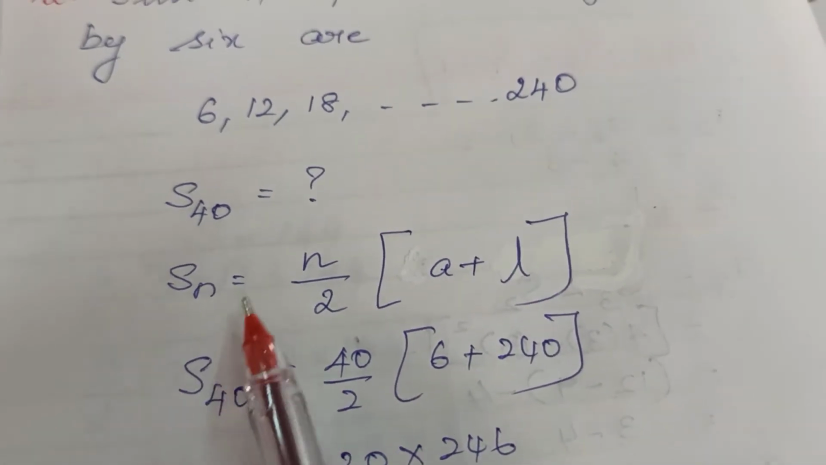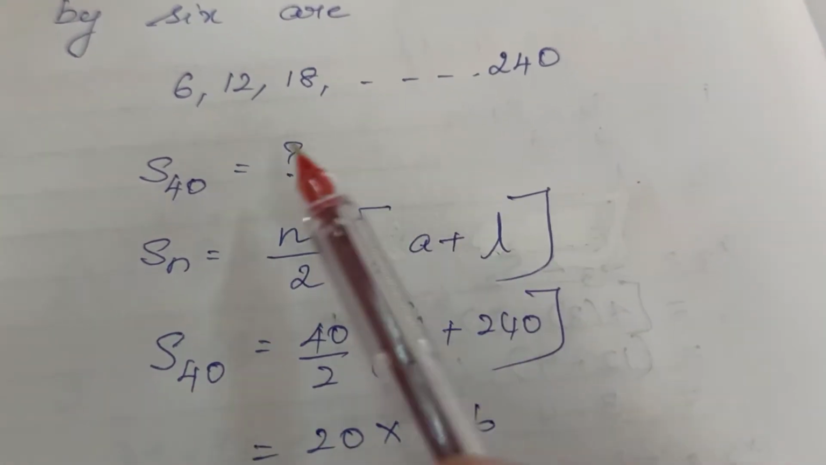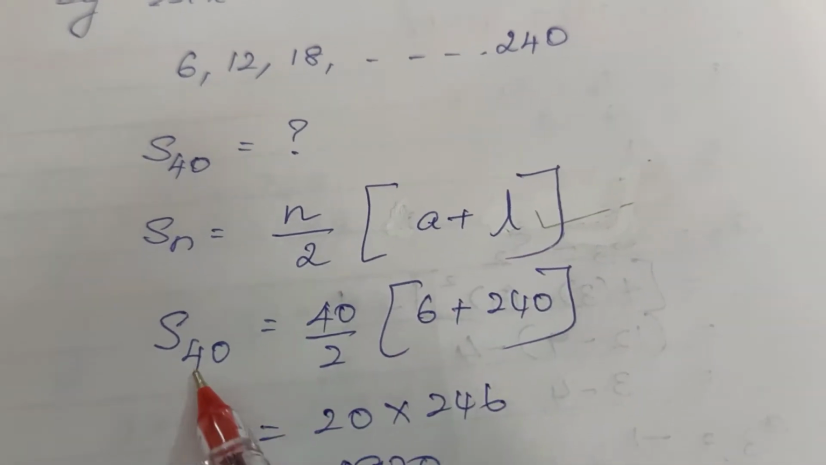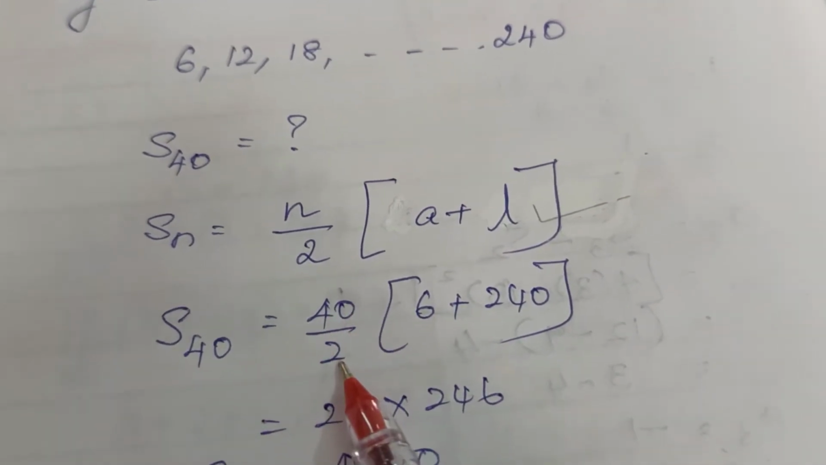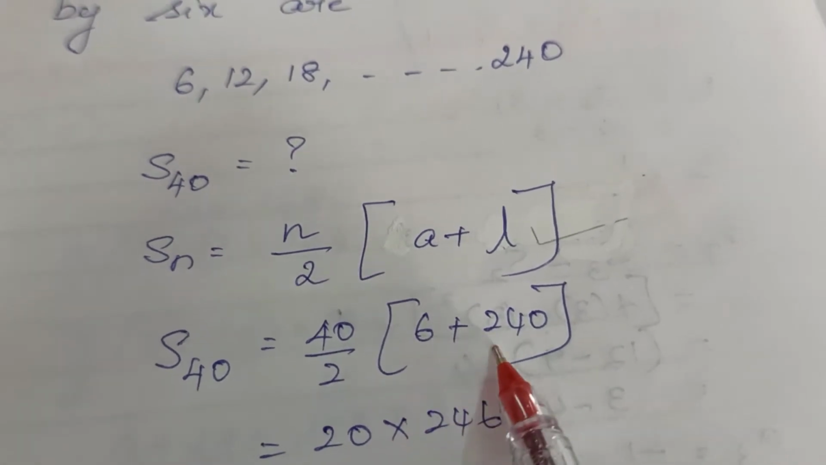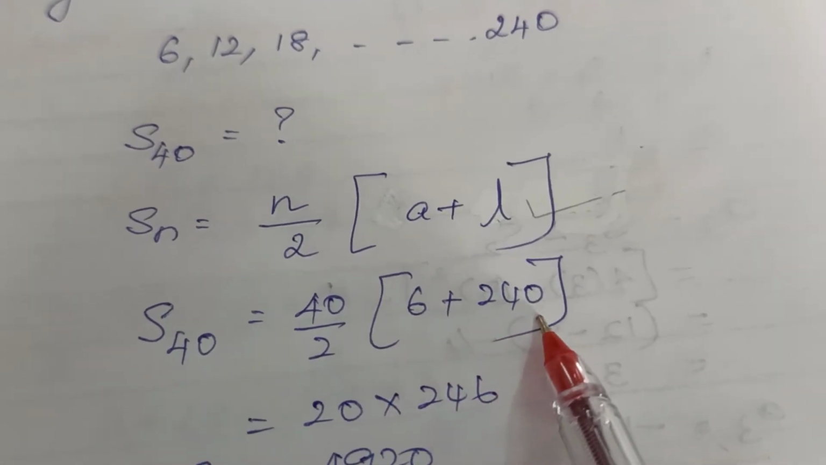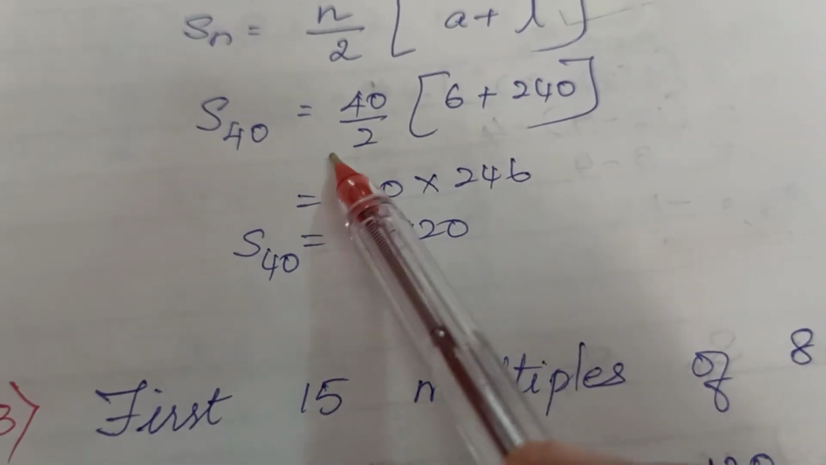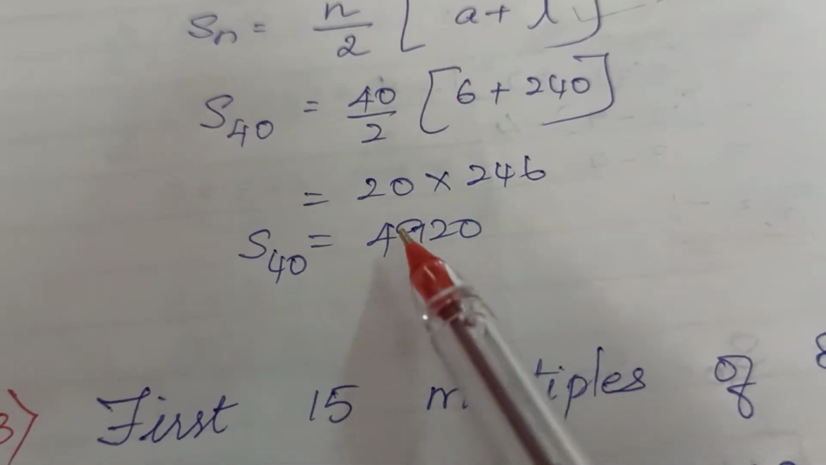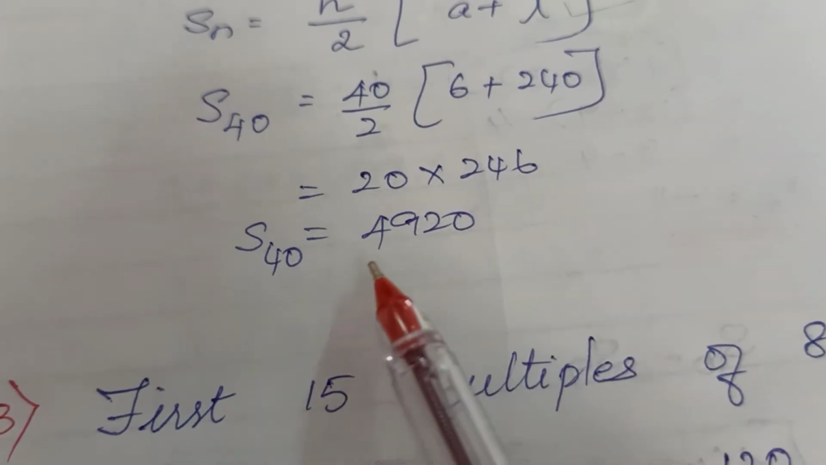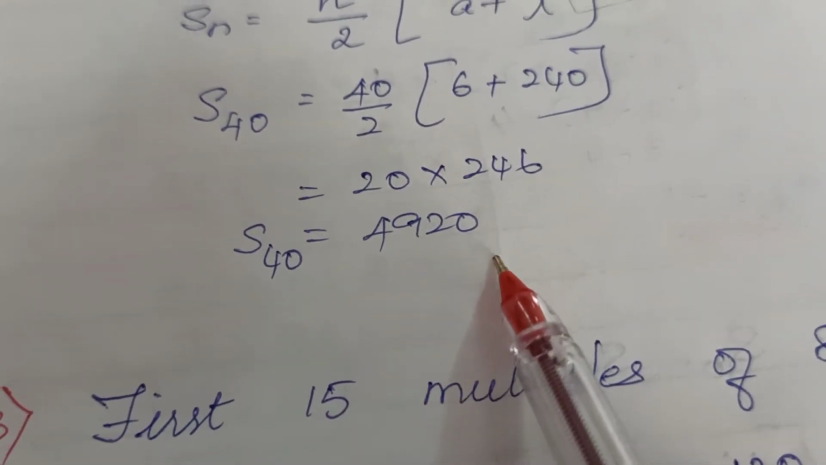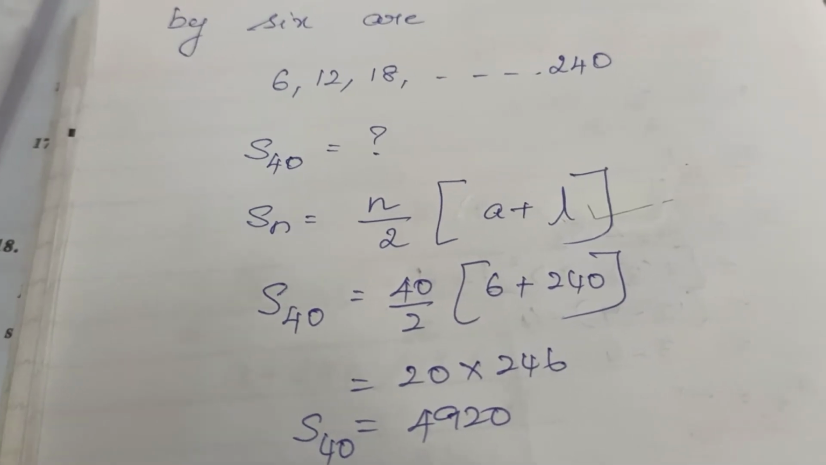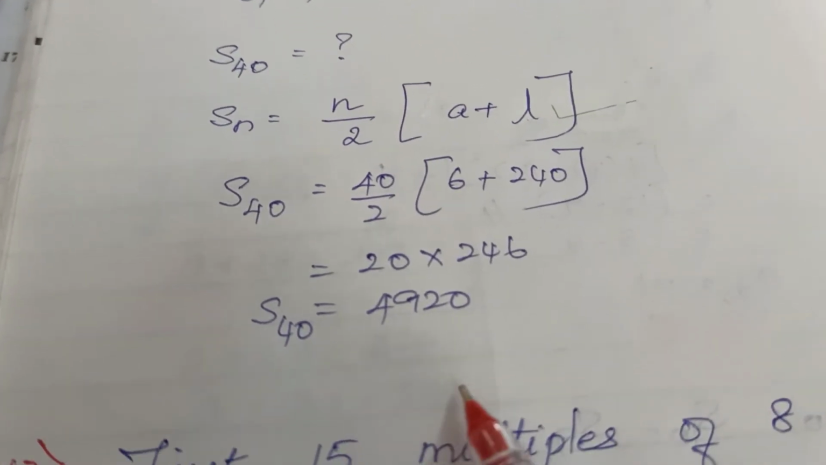So Sn is equal to n by 2 into a plus l. We know the first term, we know the last term, so we will use this formula. So S40 is equal to 40 by 2 into a plus l, that is 6 plus 240. 6 plus 240 is 246. 2 1 time, 2 20 times. So 20 into 246,